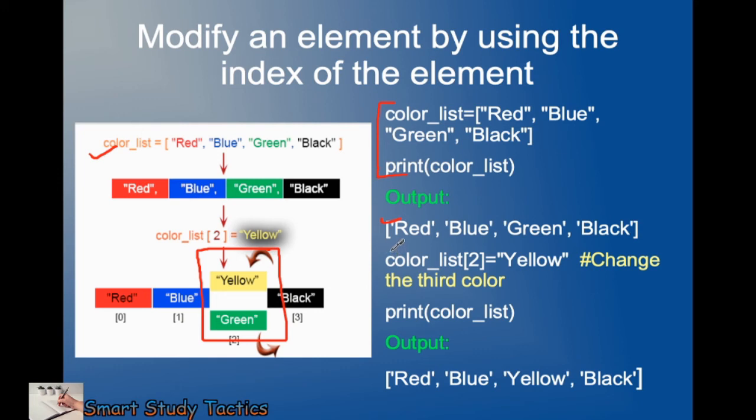If I am going to insert some value, you can see the index value, the method to give the index position: color list and the index position 2, I want to insert yellow. So it will accept at position 2: 0, 1, 2. Make sure, it will come in the third place.